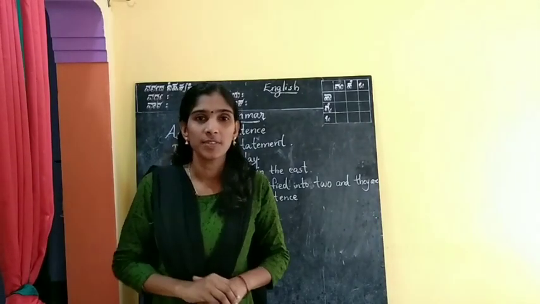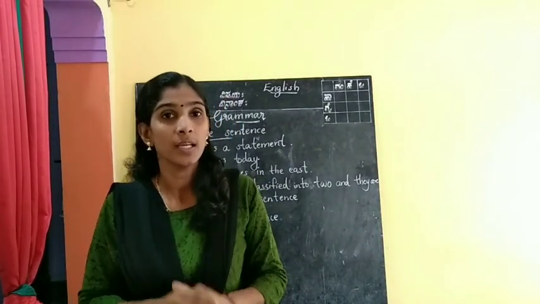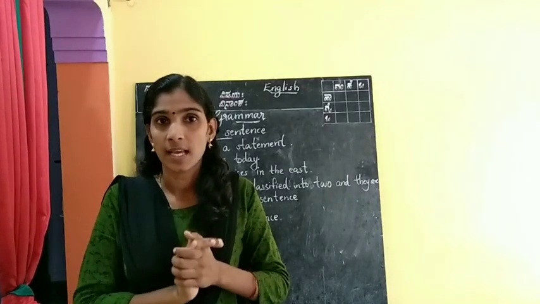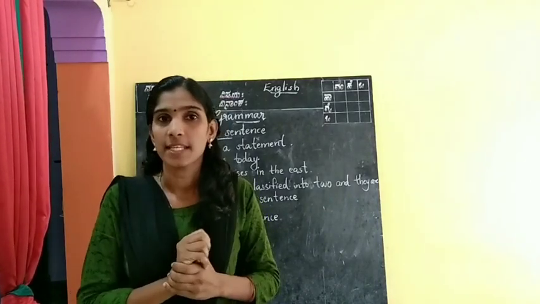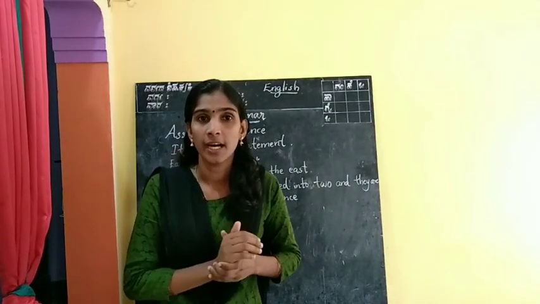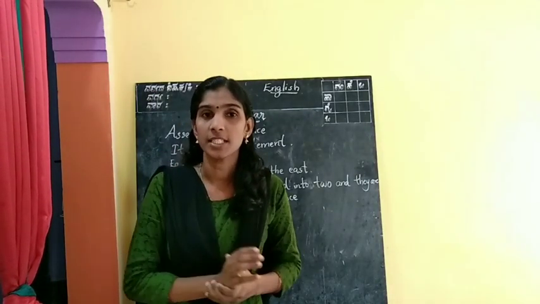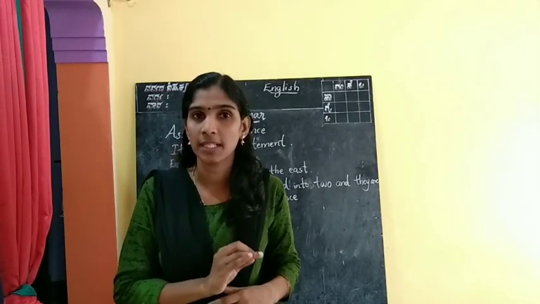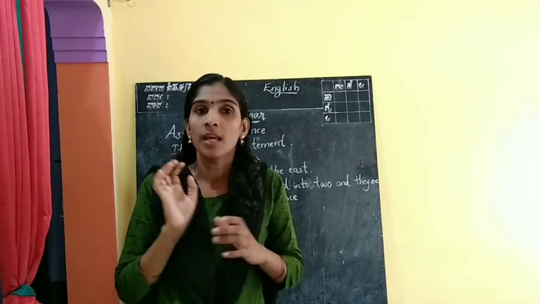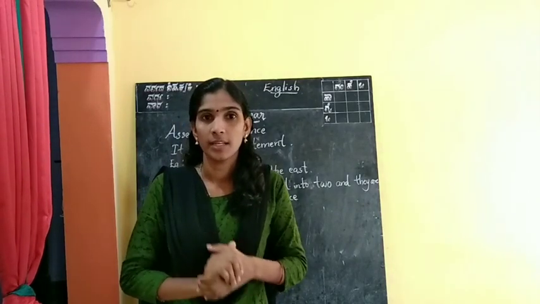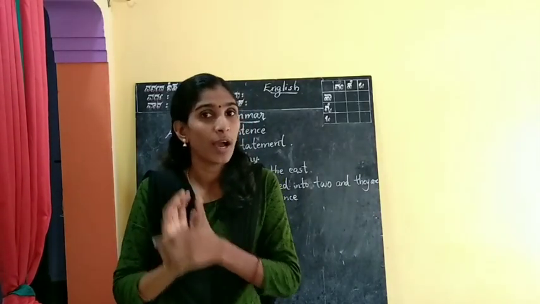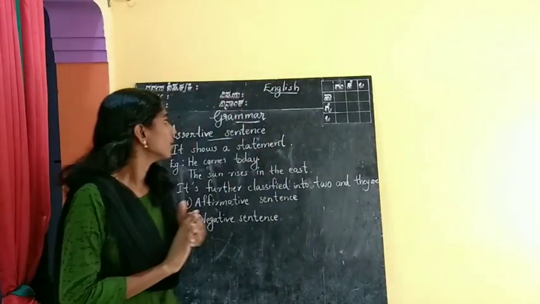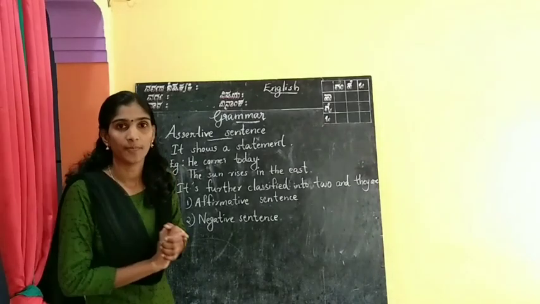Hi children, in the previous class we learned about kinds of sentences, right? How many kinds of sentences are there? There are 5 kinds of sentences: assertive sentence, interrogative sentence, imperative sentence, exclamatory sentence and optative sentence. Today we are going to discuss the assertive sentence.